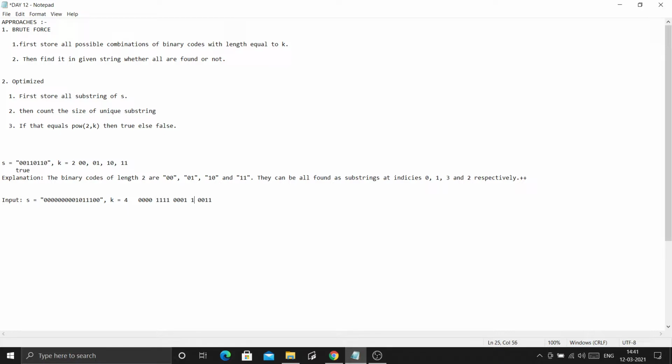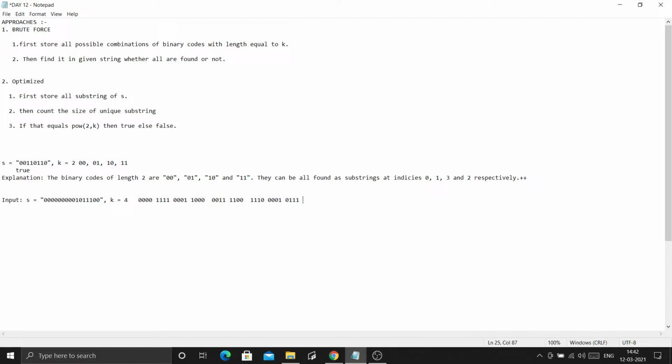1111 is possible. 0001 is possible. 1000 is possible. 0011 is possible. 1100 is possible. 1110 is possible. And what are the other possible? 0111 is possible, and then 0001 is there, 1110 is there, 0111 is there. 1000 is also there, so I have already taken it.